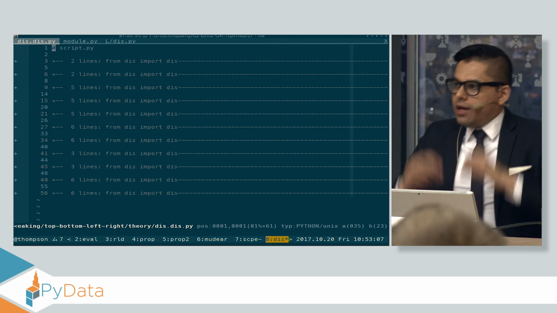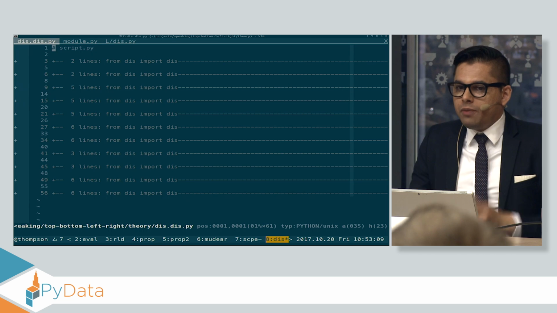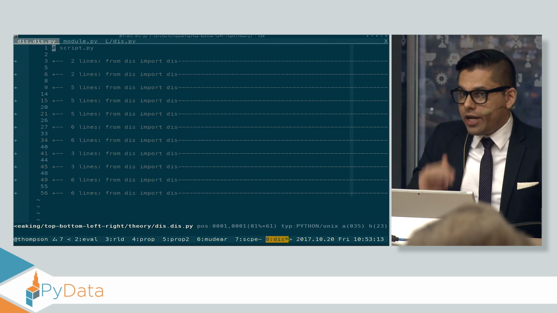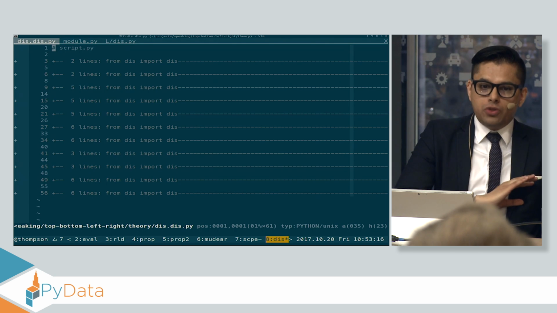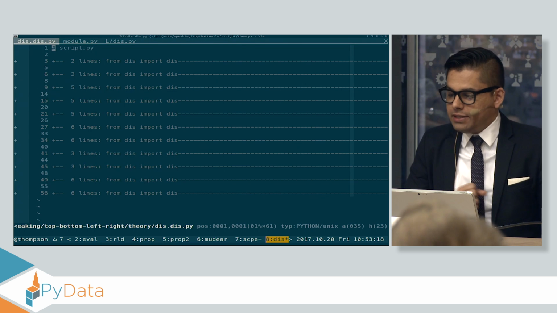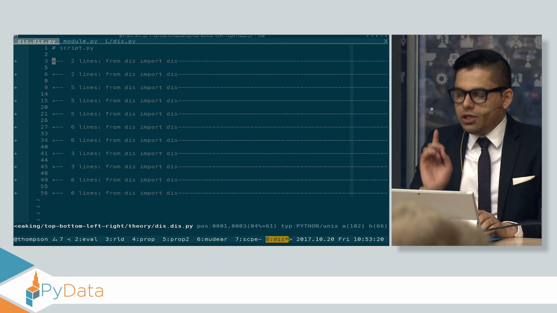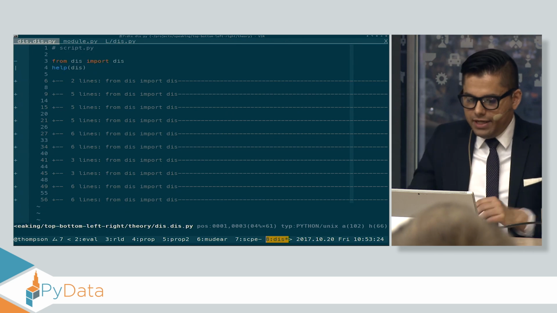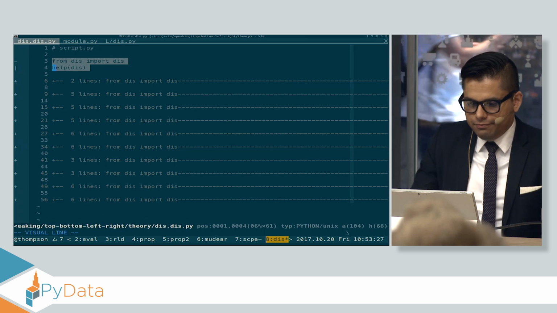But you're wrong. The Python interpreter has an incredibly simple execution model, and I'm going to give you about 5 minutes of theory to explain how that execution model works, and then the answer to every one of those questions will be clear as day. In order to do that, I need to introduce something. There is a function in a module in the standard library called dis. Let's see what it does.